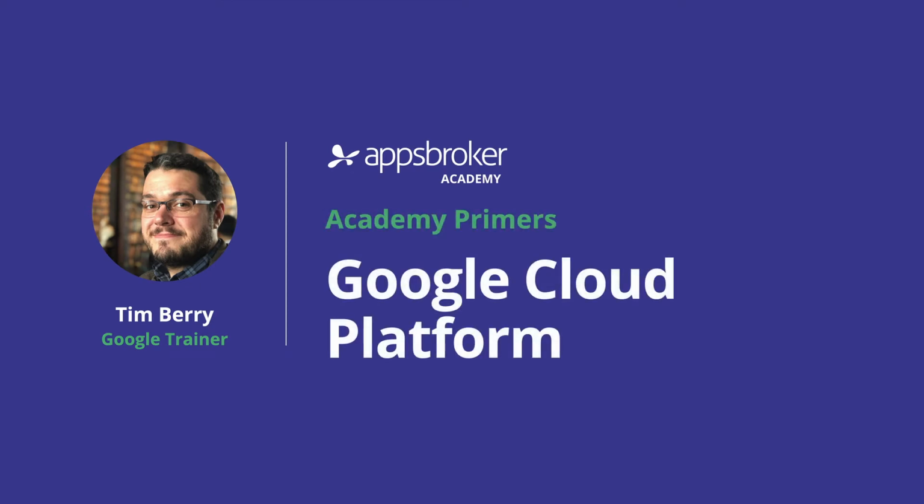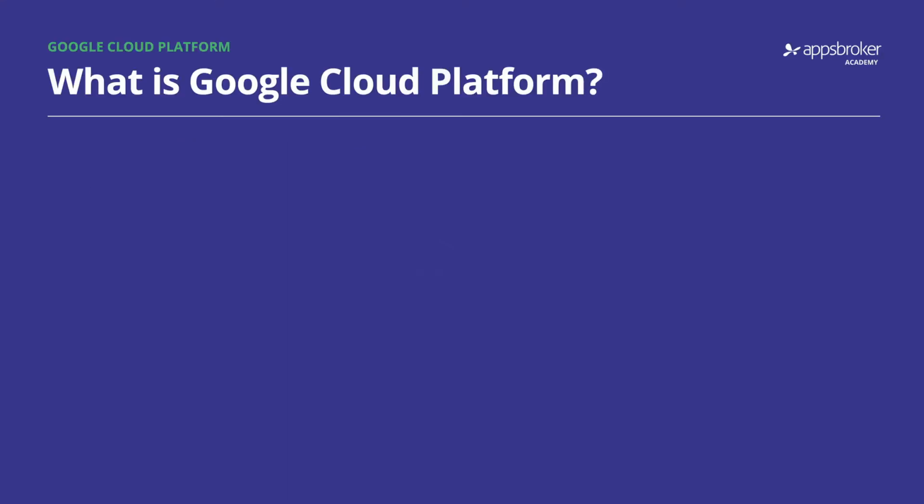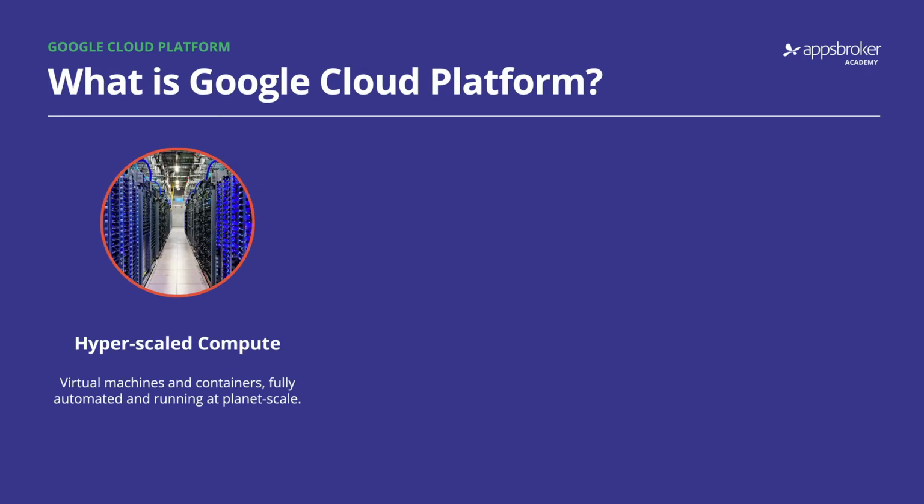Today we're going to learn what exactly is Google Cloud Platform. Well, to me, Google Cloud Platform is three things primarily. It's hyperscaled compute. That means it's a platform for running virtual machines and containers in their thousands, even in their millions, in advanced secure data centers all over the world.